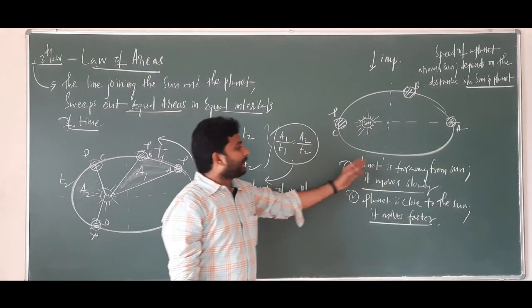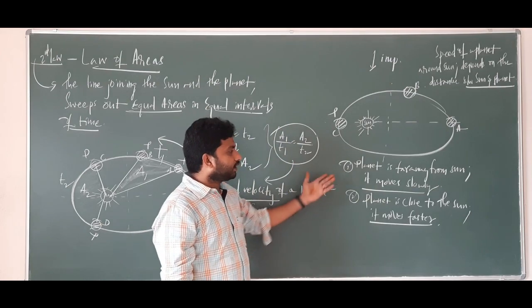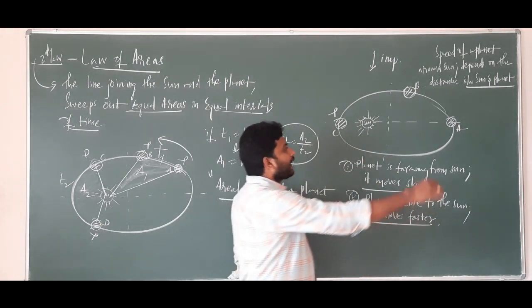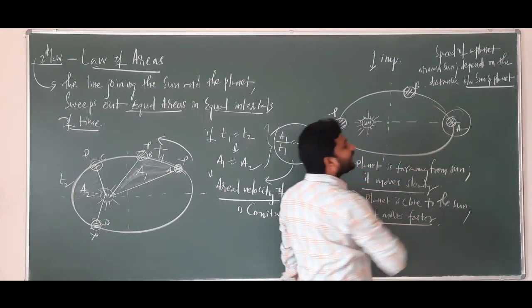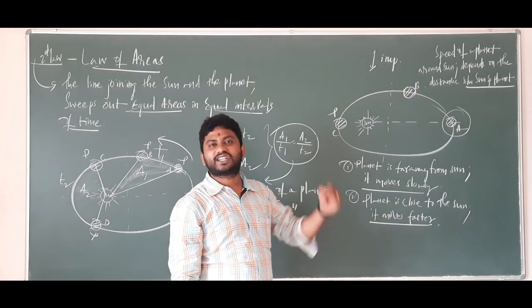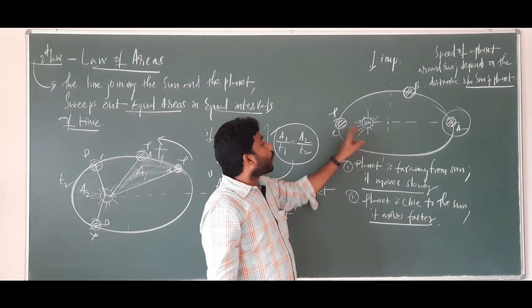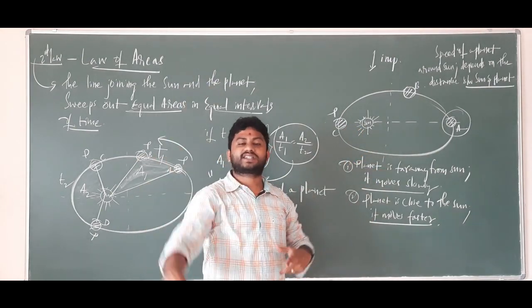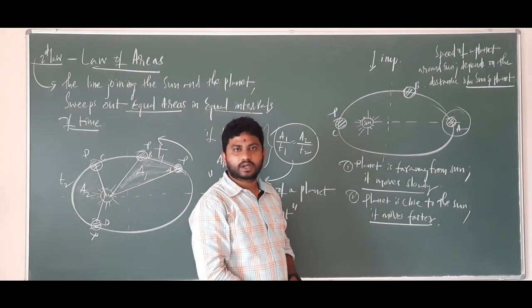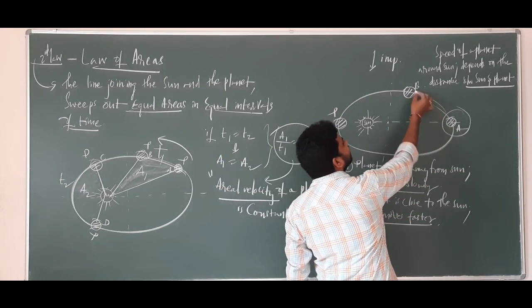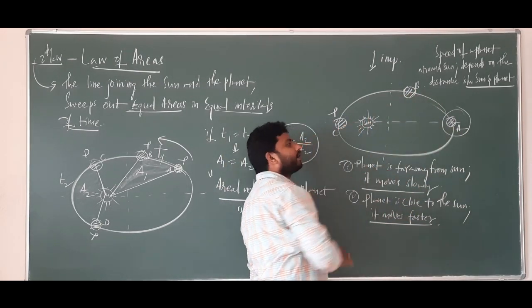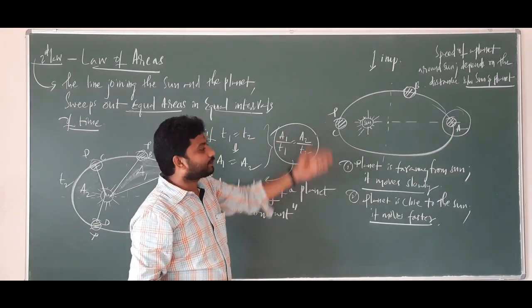Clear? If the planet is far away from the sun, it moves slowly. In this case, speed is slow. Speed of the planet is slow when it is at position A. When the planet is very close to the sun, it moves faster. So what you can say here? This is far away, this is a little bit far away, and this is very close. So this is the experimental analysis.